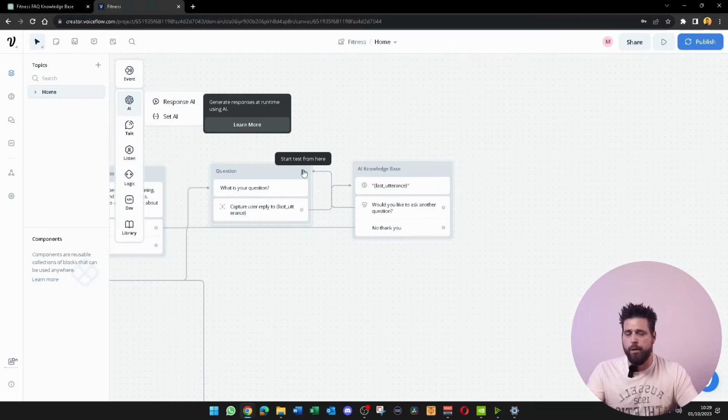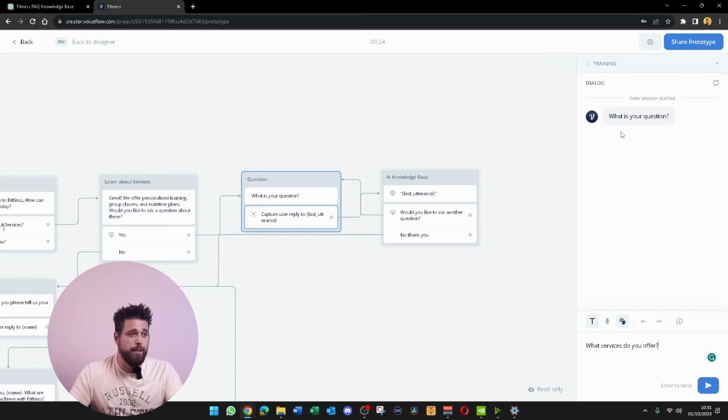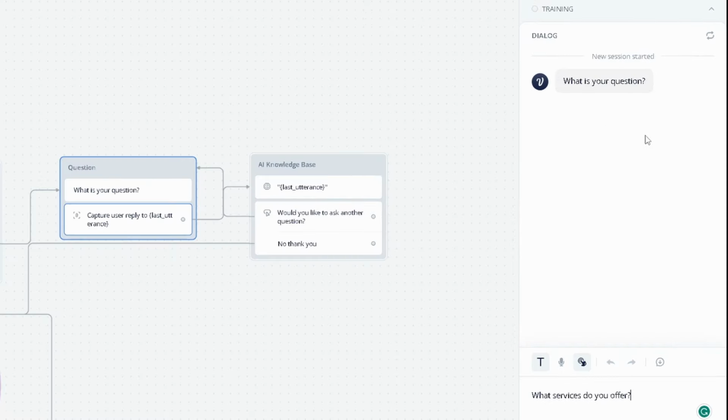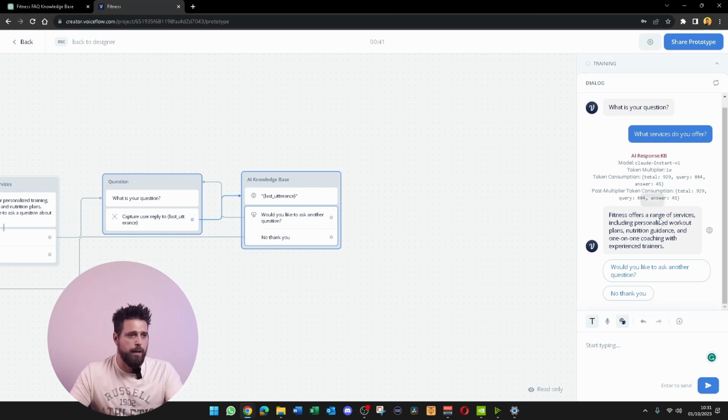We can test the bot by clicking on start a test. But when you come into this section, it's going to ask you what is your question, and you're just going to put whatever question you want to ask, which I've just put what services do you offer. And you can see here it's used Claude and it's come back with a response that fitness offers a range of services including personalized workout plans, nutrition guidance, and one-on-one coaching with experienced trainers.